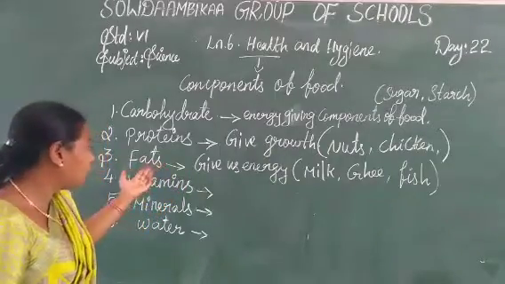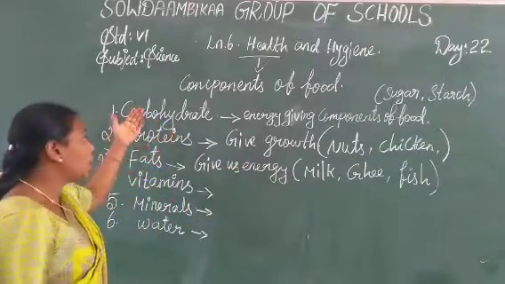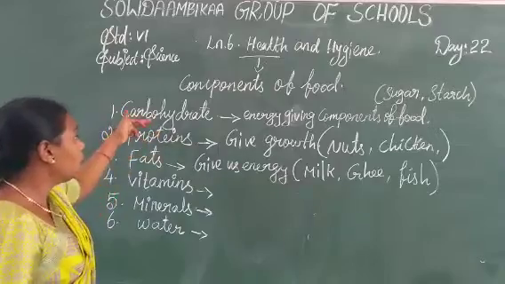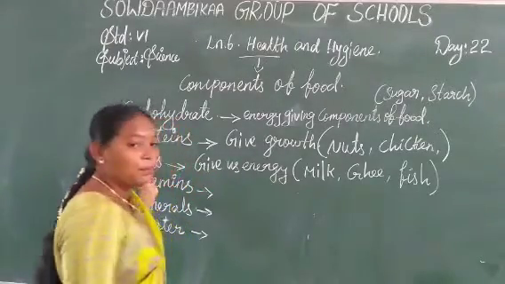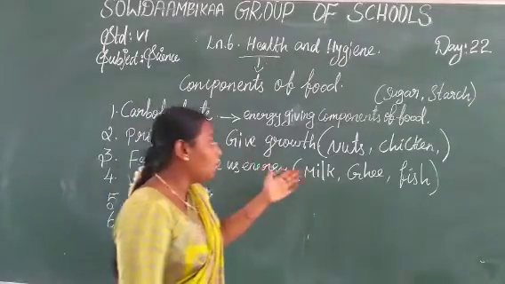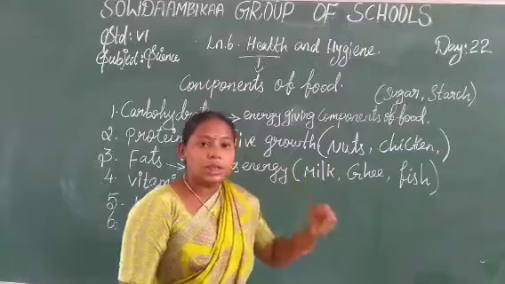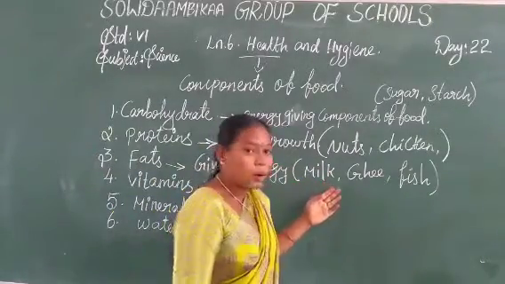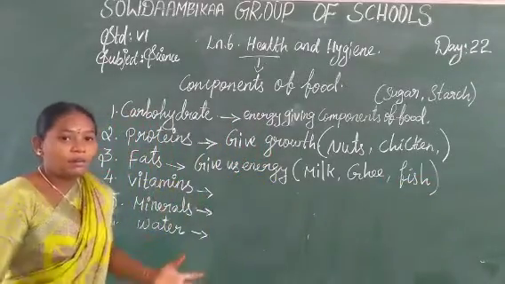The fat food items give us energy, more than carbohydrates. The fat food items are milk products: milk, ghee, butter, and fish, meat. That is full of fat.